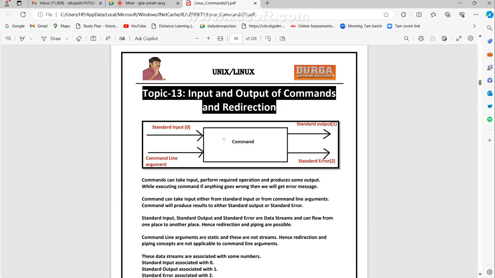Now, input and output of commands and redirections. Redirection, these things are very important. See, standard input. What is the number here? Try to remember here. Standard input is 0. Standard output is 1. Standard error is 2. Standard input code is what? 0. Standard output code is 1. Standard error code is 2.